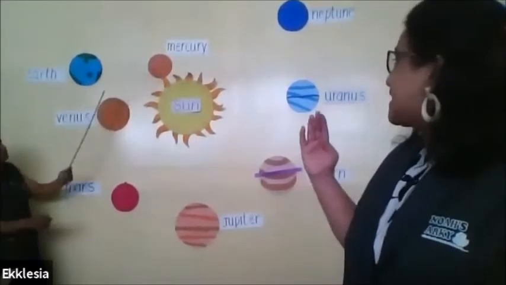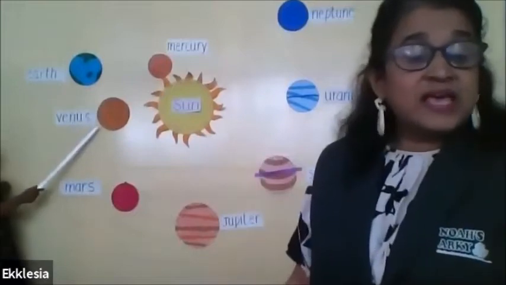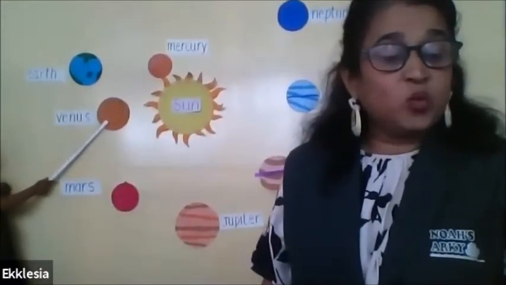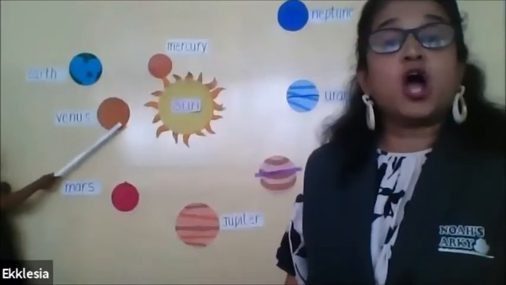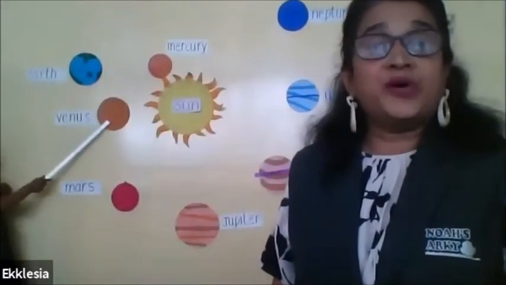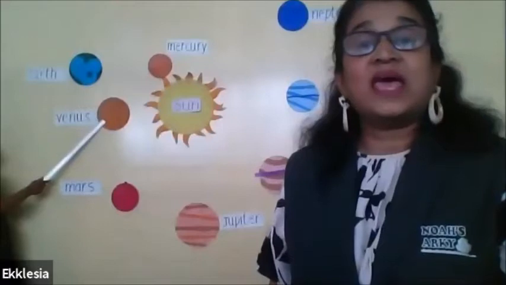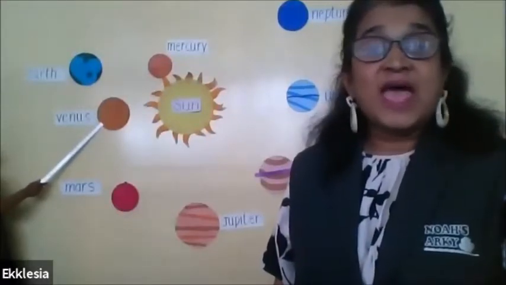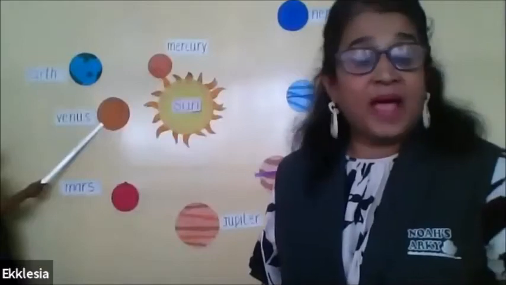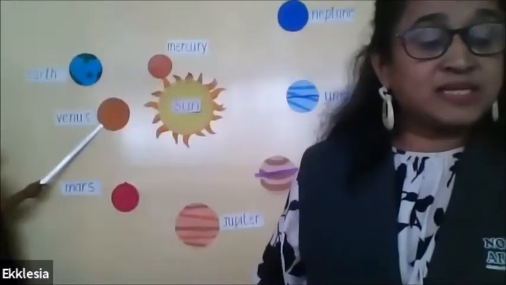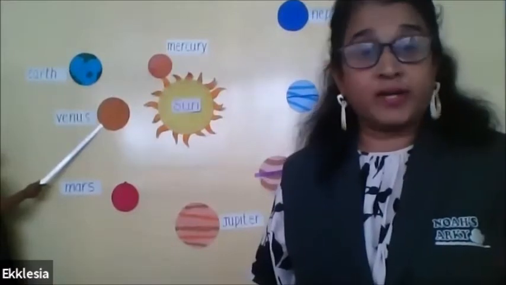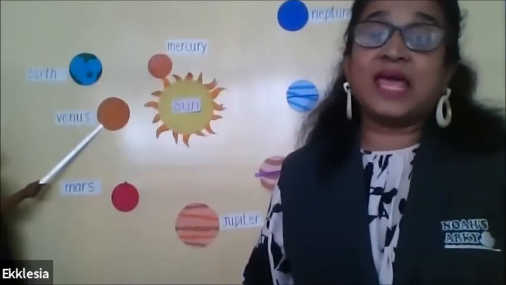Now, the second planet is Venus. Venus is the hottest and brightest planet in the solar system. It can be seen in the morning and in the evening.